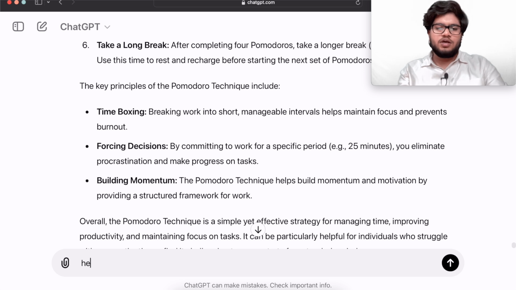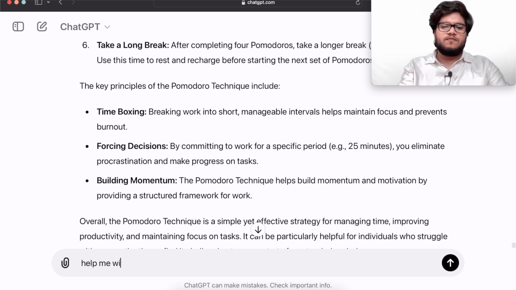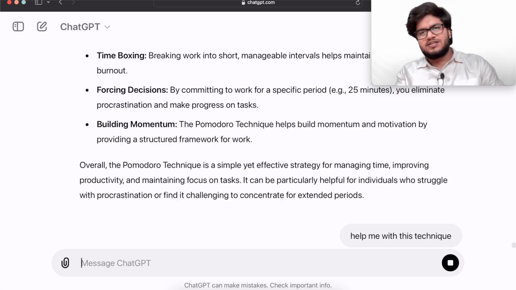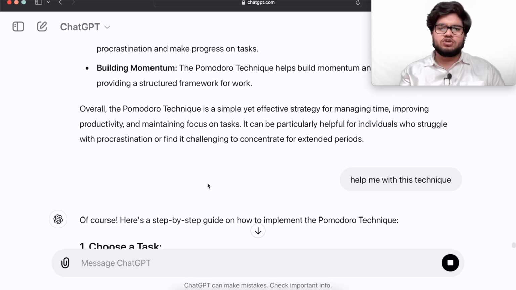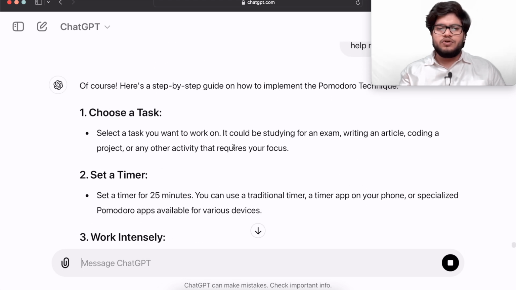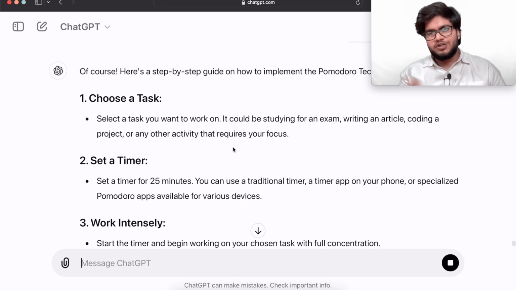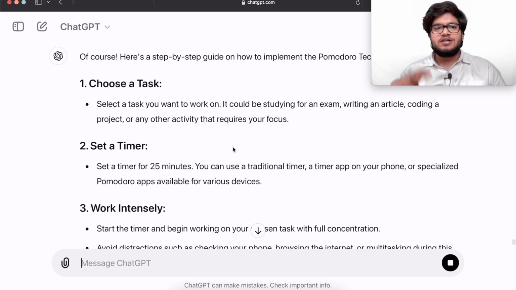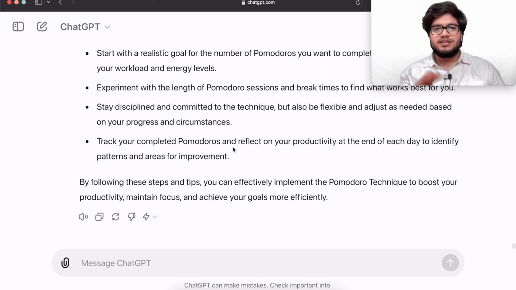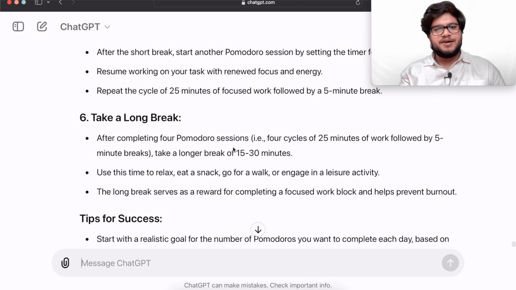So I could ask, help me with this technique. Obviously ChatGPT doesn't have a stopwatch or something, so it won't be able to, but in future maybe there will be certain ways, maybe a stopwatch comes out for 25 minutes and then a 5-minute break, right? So it will just tell you about all this.